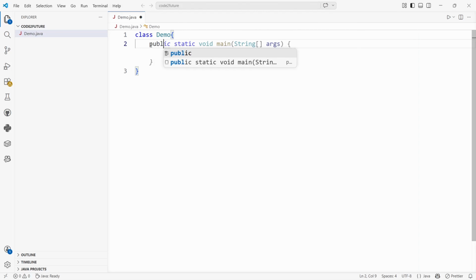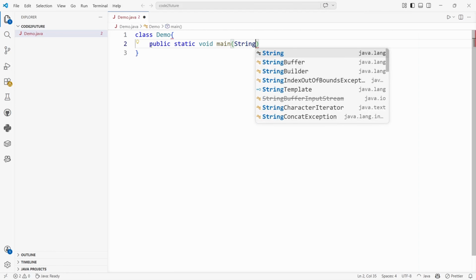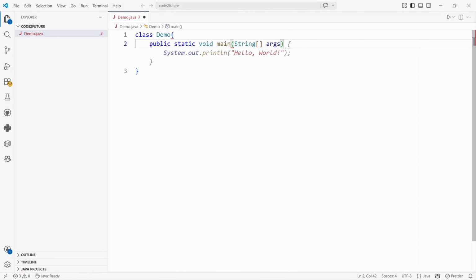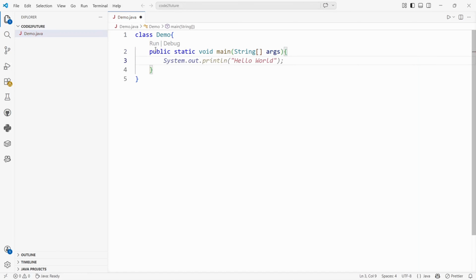After that, I will create the main method. It is public static void main(String[] args). For Java, this is the syntax to write a program. If you want to write a Java program, this is mandatory: there should be a class and a main method to execute a Java program. Now I want to print hello world. In Java, if we want to print output, we use System.out.println. Like in C we use printf, in Python we use print, likewise in Java we use System.out.println.